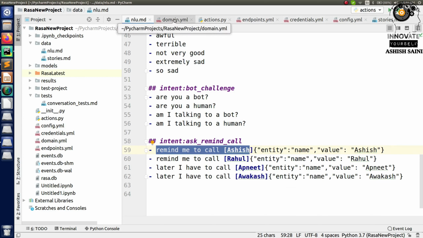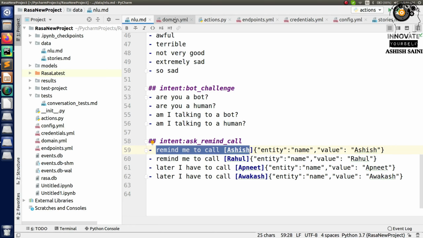Now I have to add a feature, as I already said, making changes to my existing bot because my meeting has been cancelled. I just want to cancel everything, right? In that case, the simple thing is I have to add a new story. But as we have already seen in the last session, for this part we are not making any story. Instead we are just triggering the actions, which is a custom action from your actions.py file.